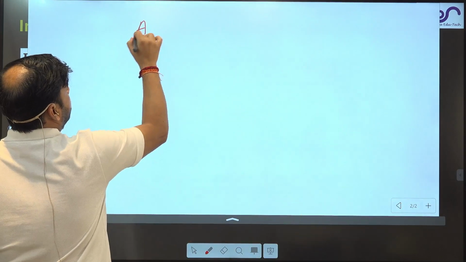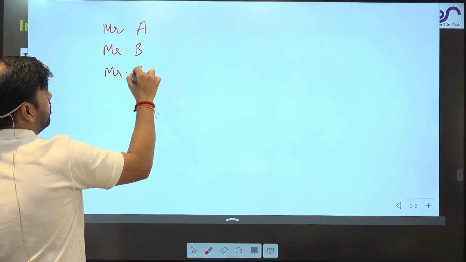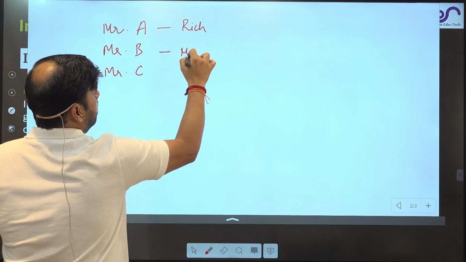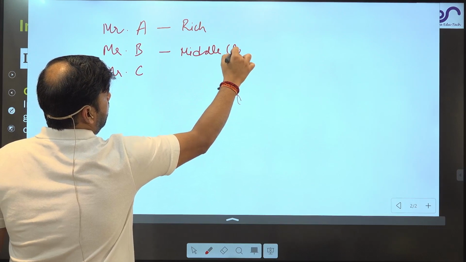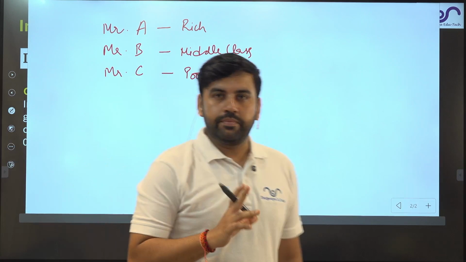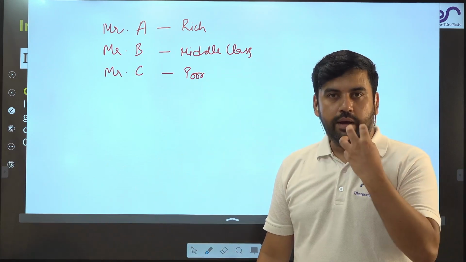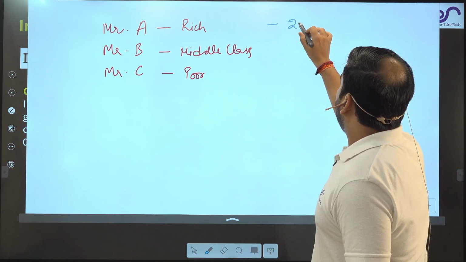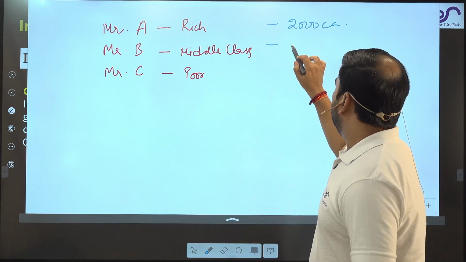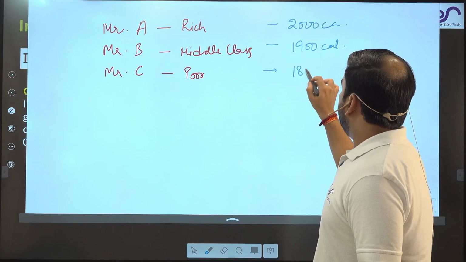There is person A, Mr. A, there is Mr. B, and there is Mr. C. This person is rich, this person is middle class, and this person is poor. Now, when it comes to their food habits and consumption, this person consumes 2000 calories, this person achieves, let's say, 1900 calories, and this person goes for 1800 calories.